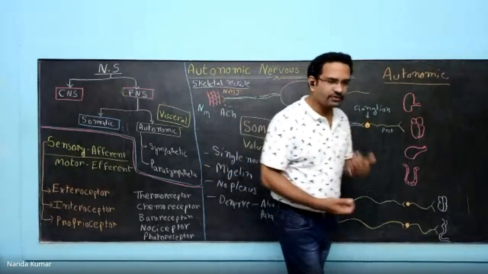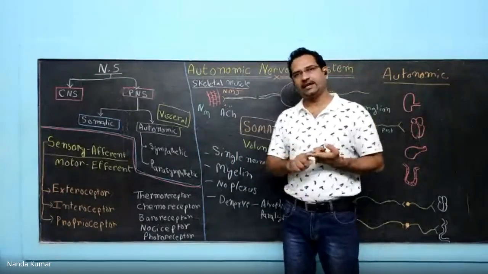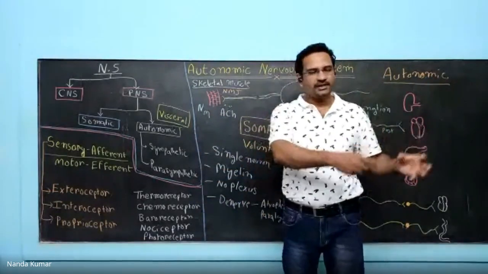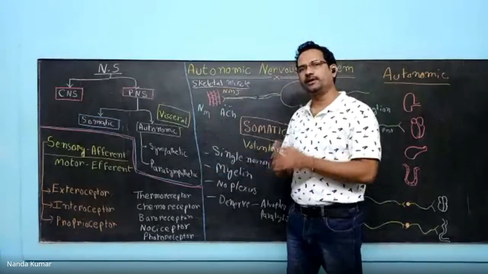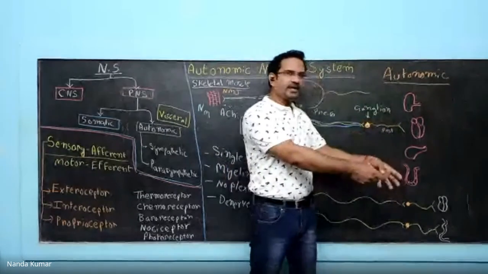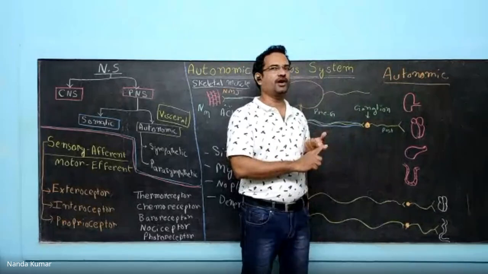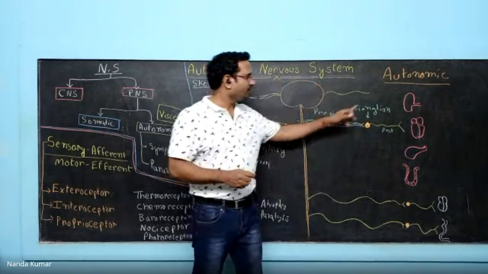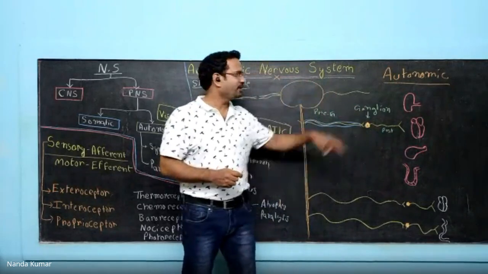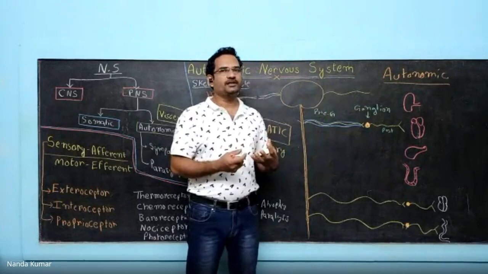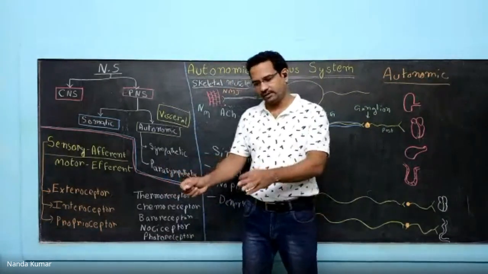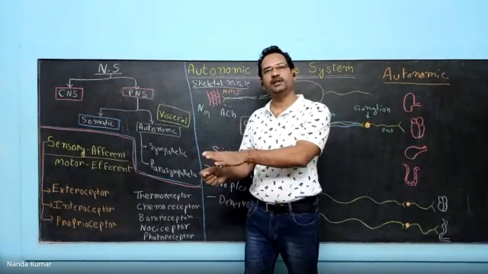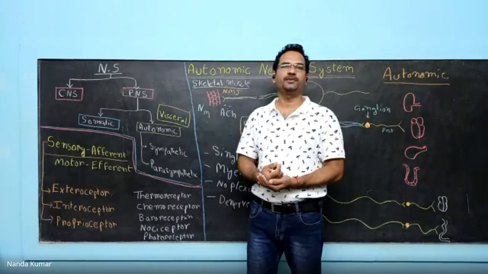I'll give you one example. You know about kidney transplant. If someone has a problem with kidneys, another person's kidney is taken and transplanted into this human being. The kidney is completely taken out of a body. All neuronal connections are lost, cut, and it is placed into another human body. This is possible because even though the neurons are cut, you can transplant it, because they maintain a certain level of autonomic nature. And after a few days, slowly the neurons of the recipient will start innervating that particular kidney. That is the reason why kidney transplant is possible.